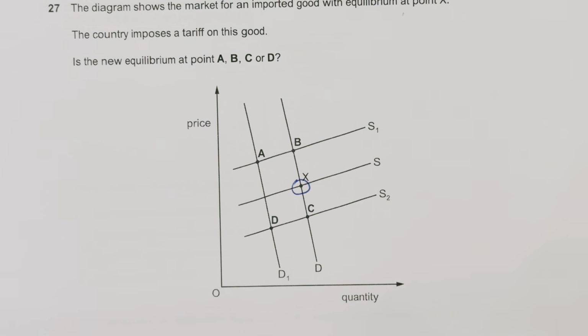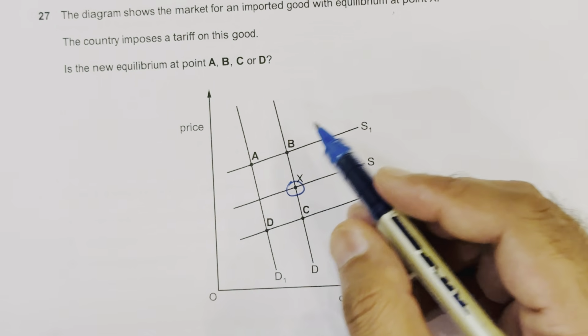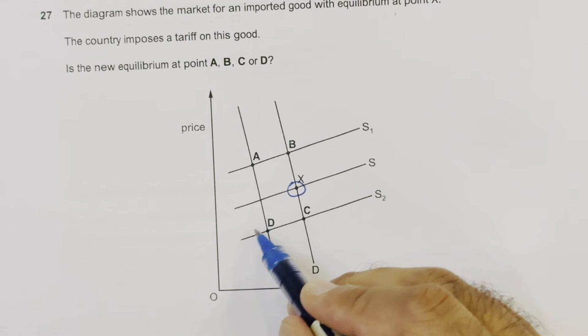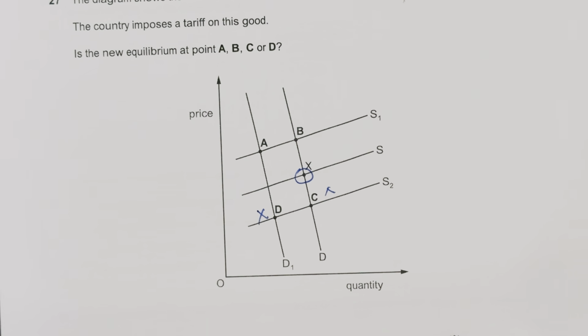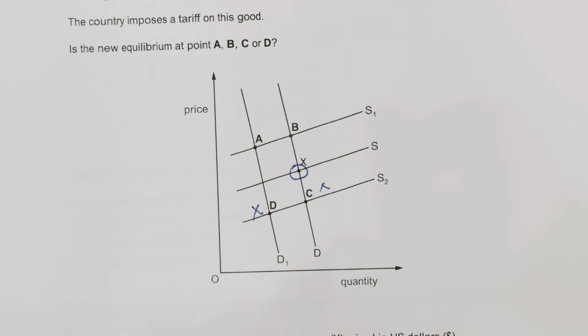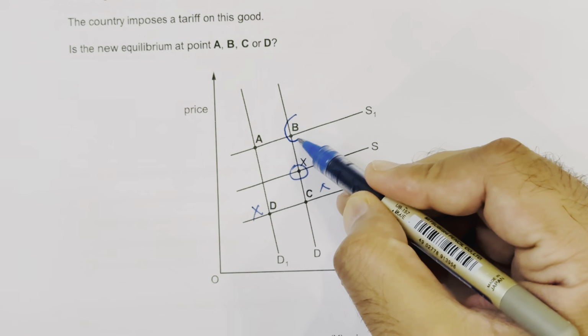Okay. When a tariff is introduced, the price would increase. So options A and B are showing the increase in price. Now we have to choose between A and B. The answer should be B because it is in line with this X. So option number B is the right choice.